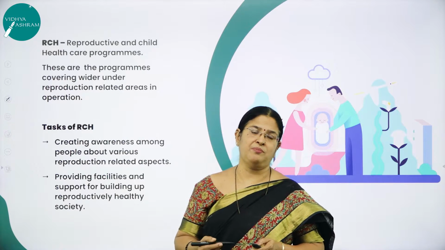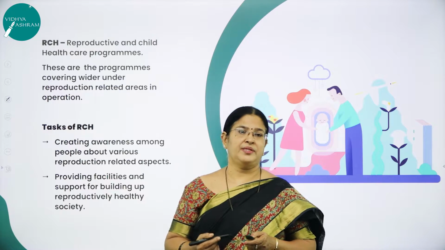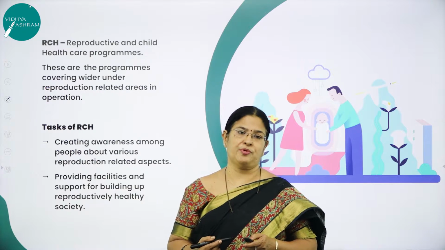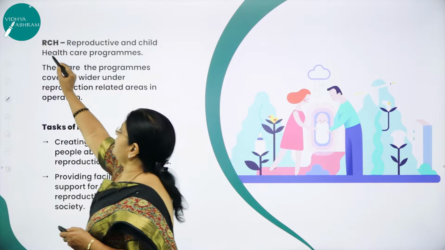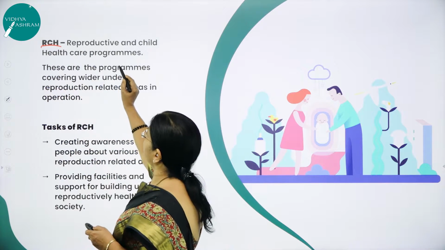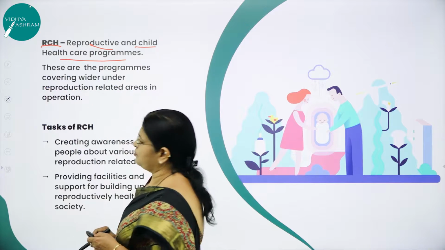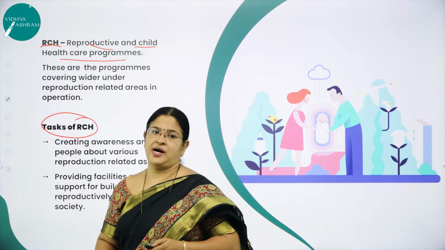So all these problems need to be solved. How are these problems solved? All these problems are solved by implementing certain improved programs under the popular name called RCH, right? So what is RCH? Reproductive and child health care programs.